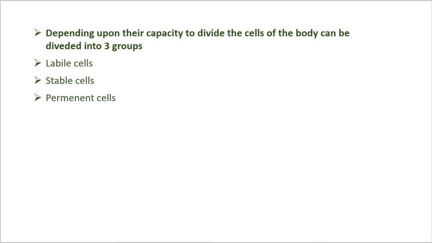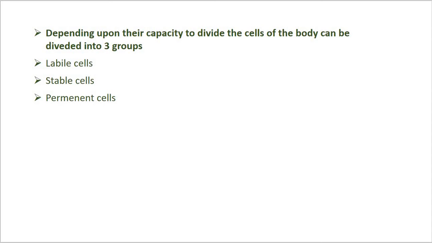The labile cells continue to multiply throughout life under normal physiologic conditions.